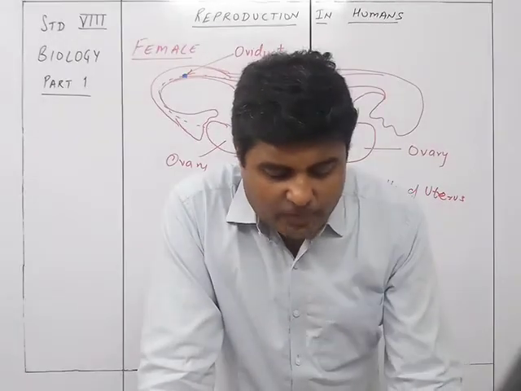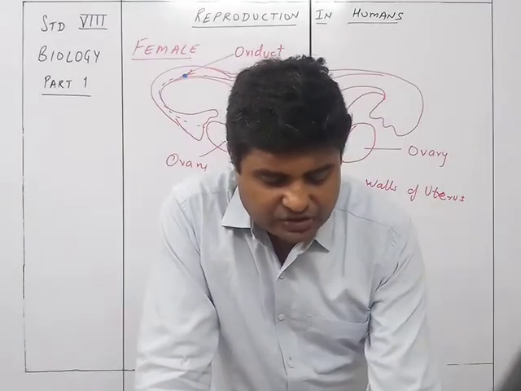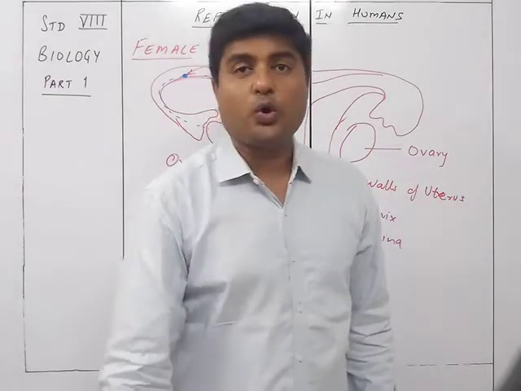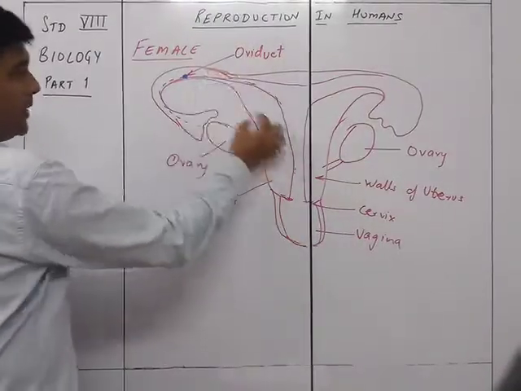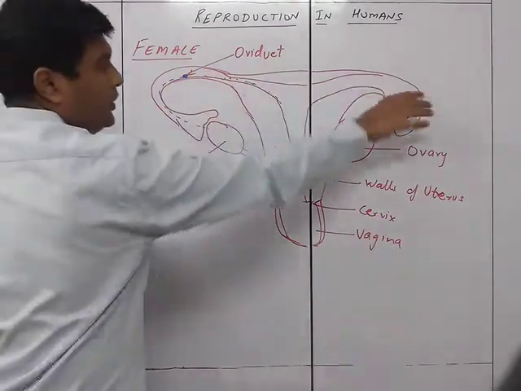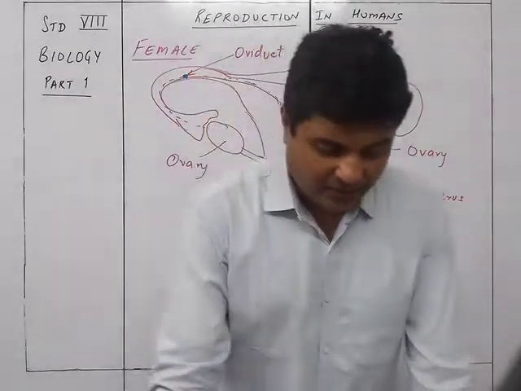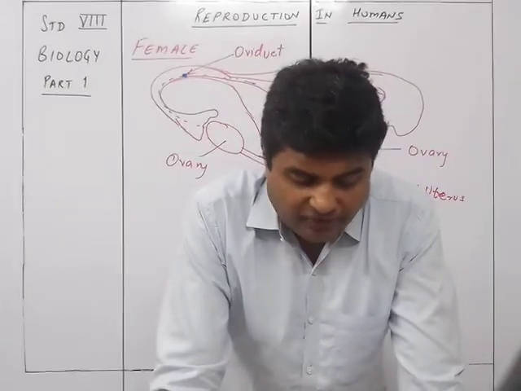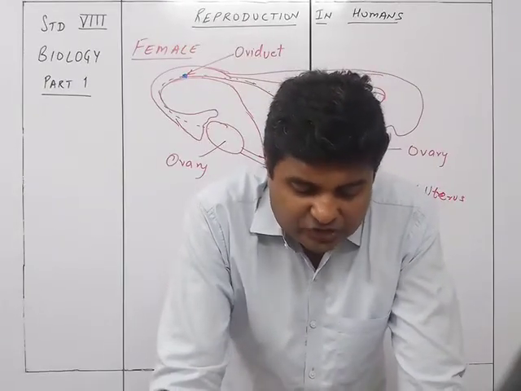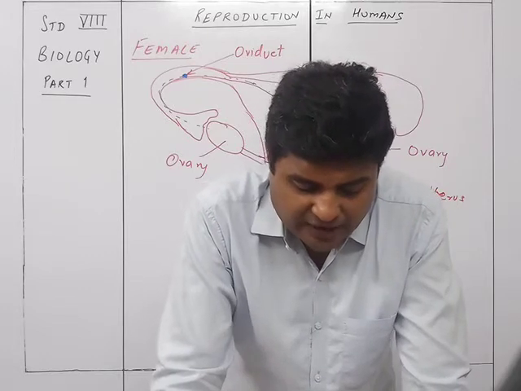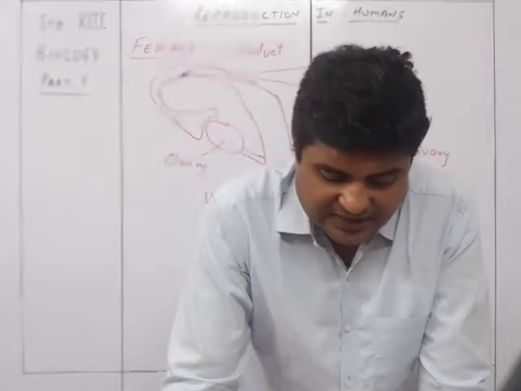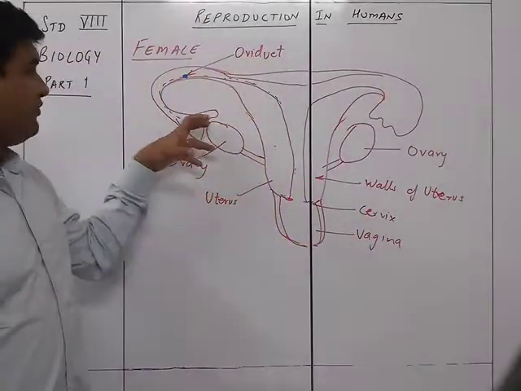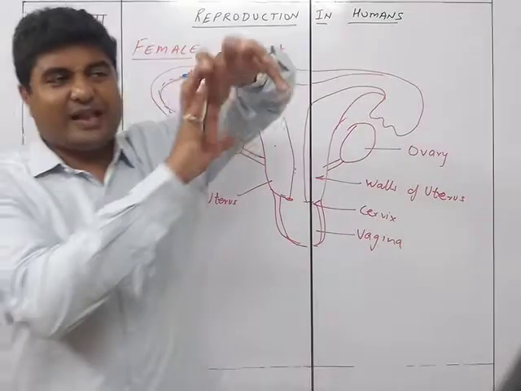A pair of narrow muscular long ducts extends from each ovary to the upper part of the uterus. This is called the oviduct. So this part from the upper part of the uterus is the pair of two tube-like structures called the oviduct or fallopian tube. Okay, it is also called fallopian tube. The mouth of this oviduct is expanded to form a funnel-shaped structure. It is through this that the egg enters the oviduct when it is released by the ovary. So this particular fallopian tube is a funnel-shaped element. So it's like a funnel like this.